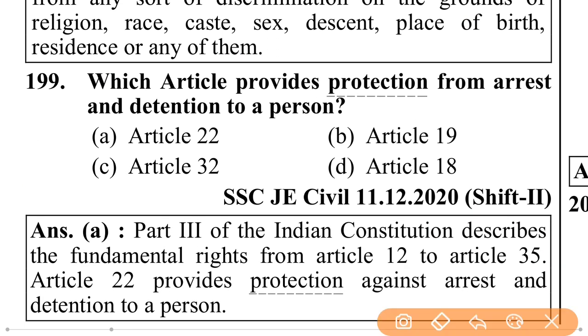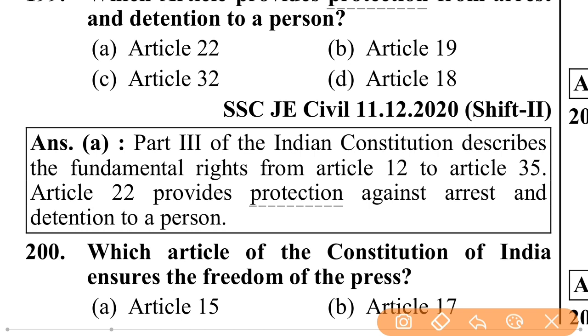Which article provides protection from arrest and detention to a person? Article 22. Part 3 of the Indian Constitution describes the fundamental rights from Article 12 to Article 35. Article 22 provides protection against arrest and detention to a person.